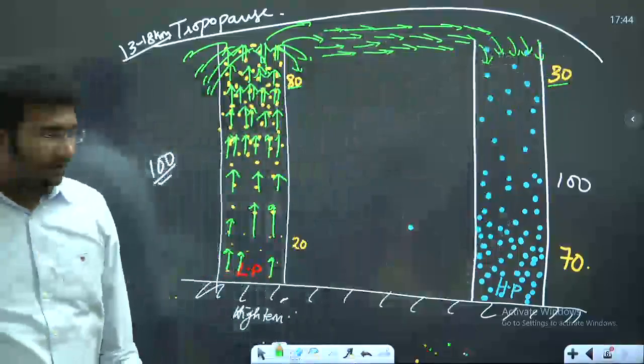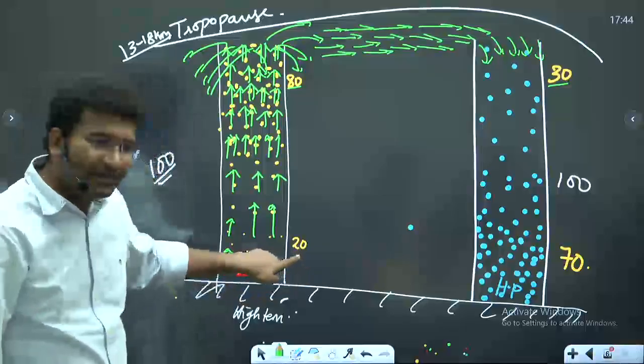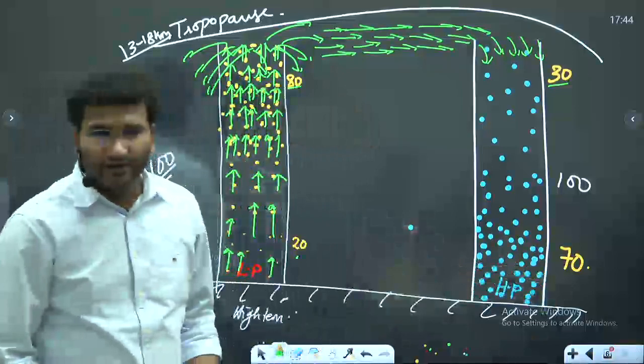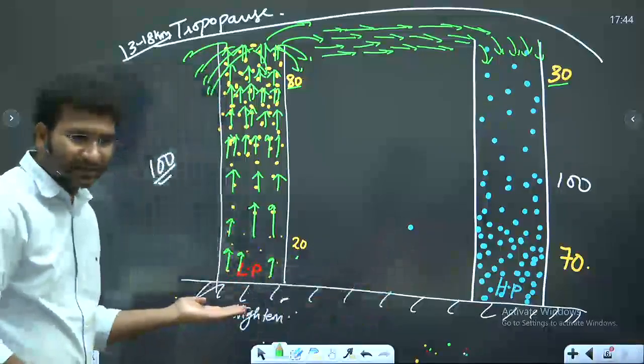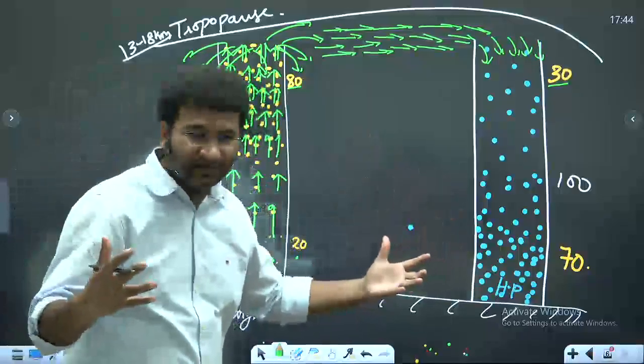Right? अब यहाँ पे देखो, you have low pressure here. 20 units of air are present here and 70 units of air is present here. So where do you find low pressure? 20 के पास 70 पे ज़्यादा air है. There's so much air present here and there's low pressure.